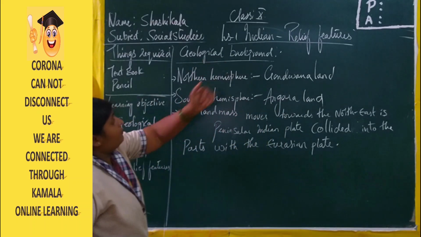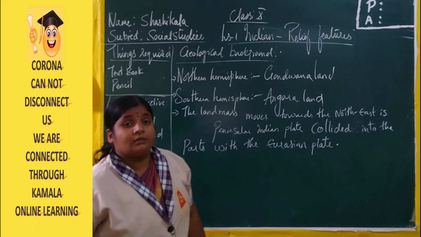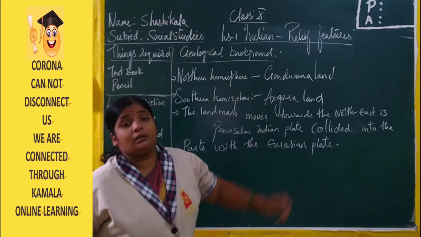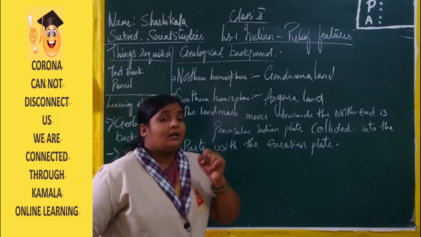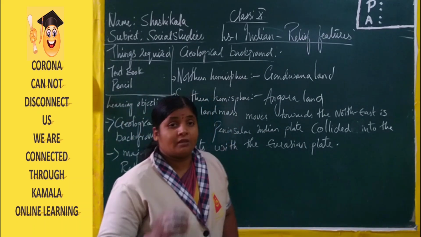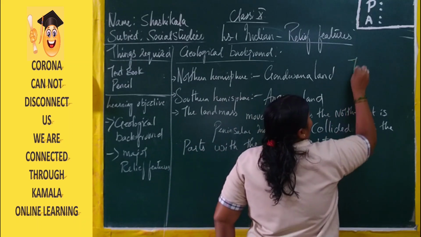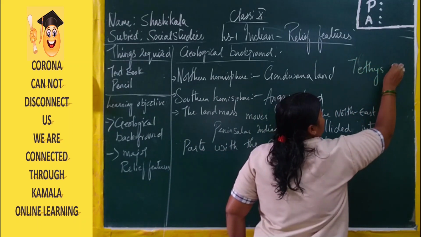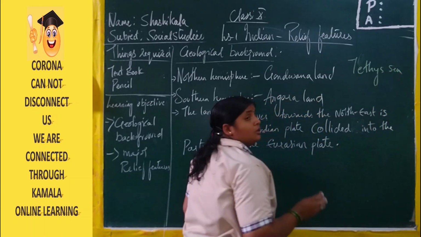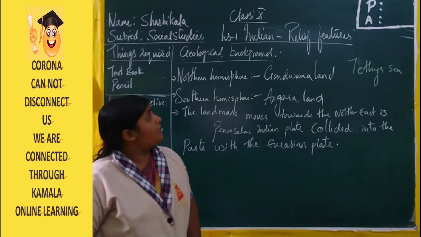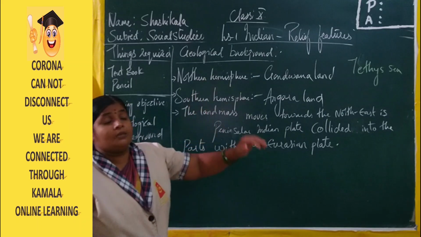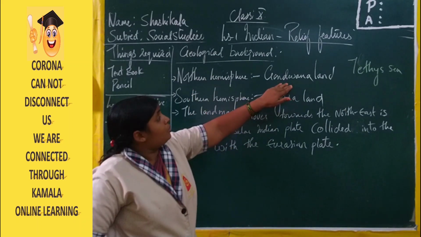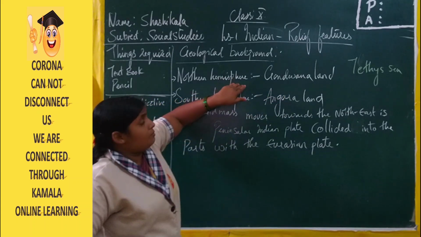Now, the geological background. Already in our 9th class, in the first lesson, we learned that the whole earth is divided by a small sea, the Tethys. The Tethys Sea divides the northern and southern hemispheres. The northern hemisphere is known as the Gondwana land, right? What continents are there in the northern hemisphere?